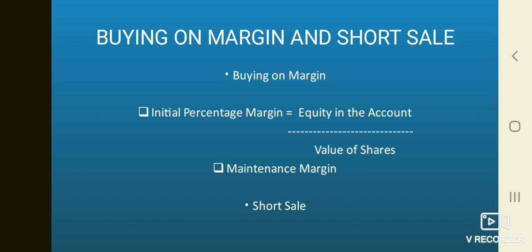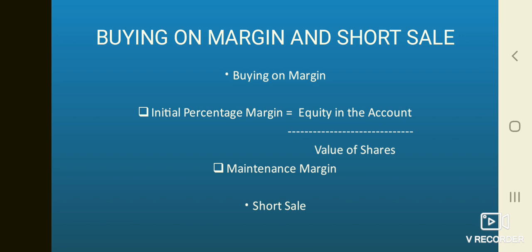Suppose you pay a margin of rupees 10,000 and purchase shares of rupees 25,000, borrowing rupees 15,000 from the broker. The initial purchase percentage margin is, first the formula: equity in the account upon value of shares. Let us substitute: rupees 10,000 upon rupees 25,000, which comes to 40%. So the initial purchase margin is 40%.